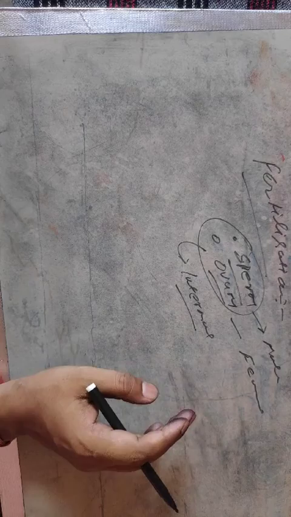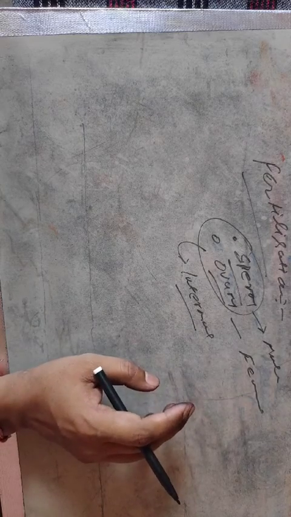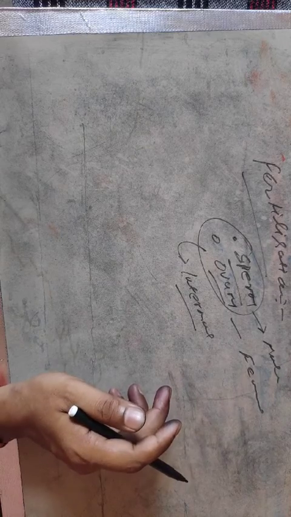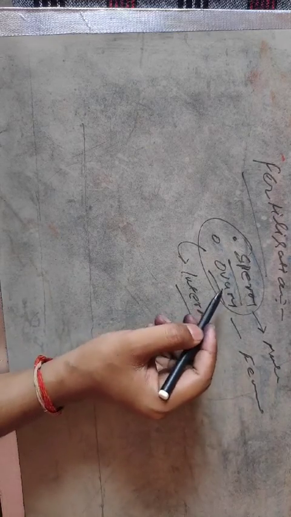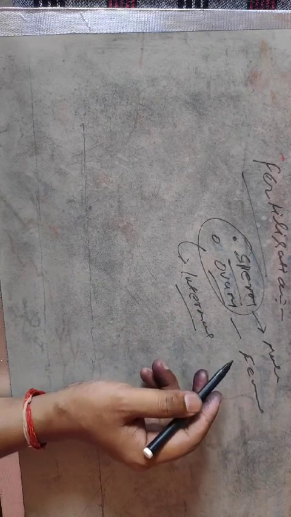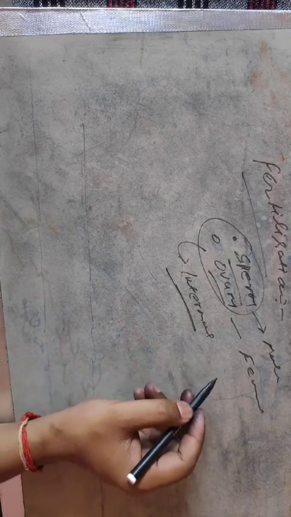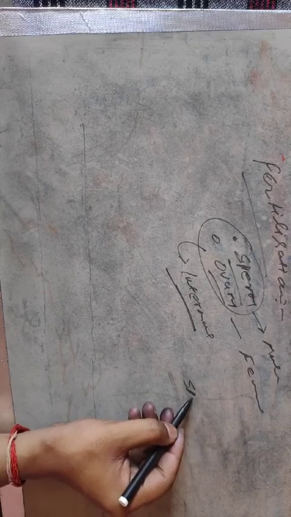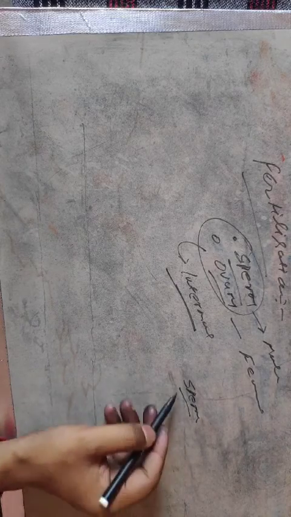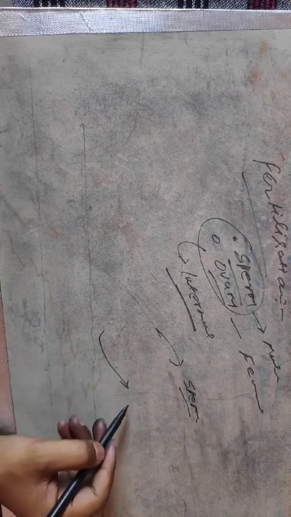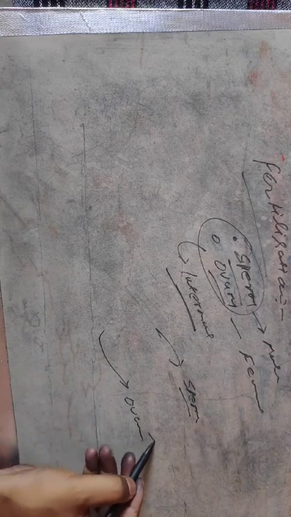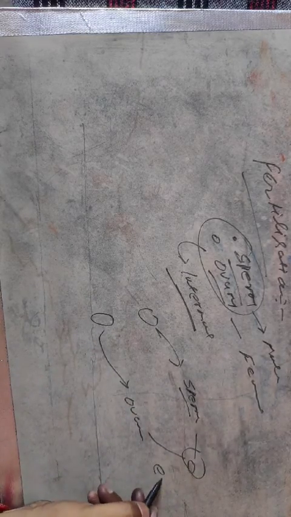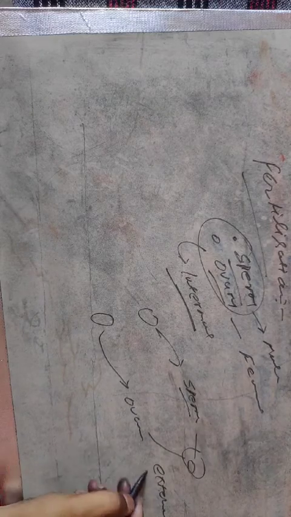Rewind the video, resume the video, and write down about internal fertilization. What is internal fertilization? When the male and female gametes fuse inside the body, the process of syngamy or fertilization is known as internal fertilization. And sometimes the male releases the male gametes outside and the female releases the female gametes outside, and they fuse outside the body, and that phenomenon is known as external fertilization.